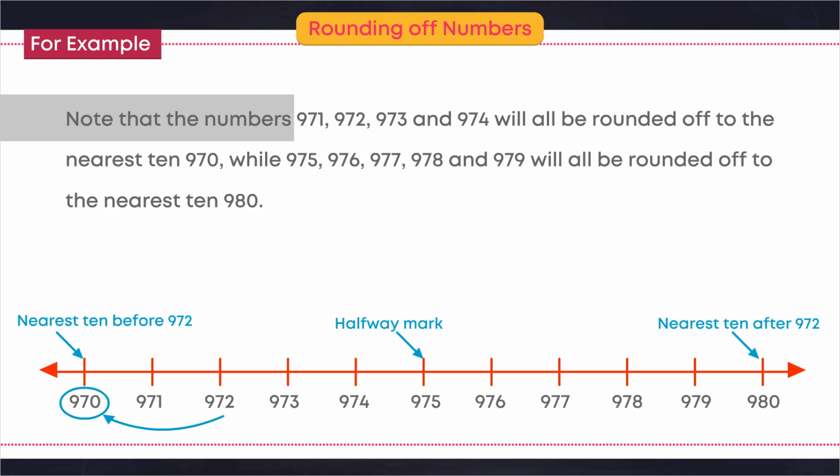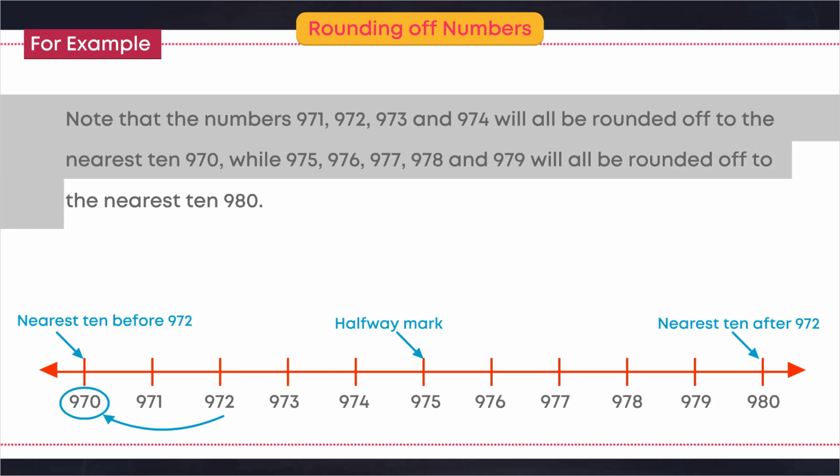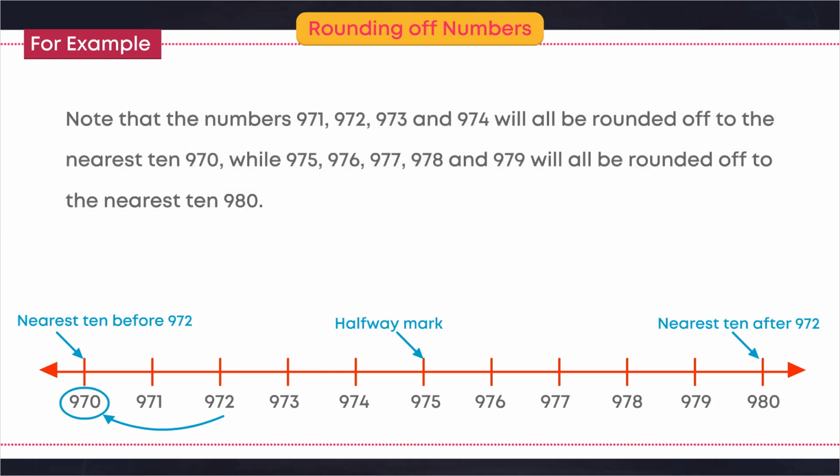Note that the numbers 971, 972, 973 and 974 will all be rounded off to the nearest 10 as 970, while 975, 976, 977, 978 and 979 will all be rounded off to the nearest 10 as 980.